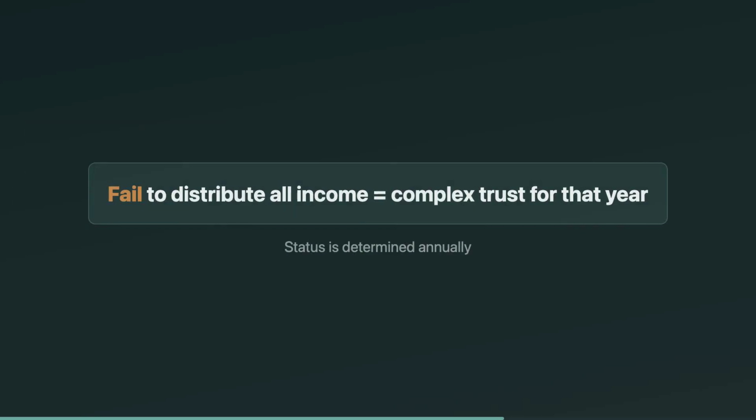Here's the twist they test. Classification can change year to year. A trust can be simple in one year and complex the next. The classic example is a trust that was required to distribute all income, but it fails to distribute it in the current year. That failure alone makes it complex for that year because income was accumulated.